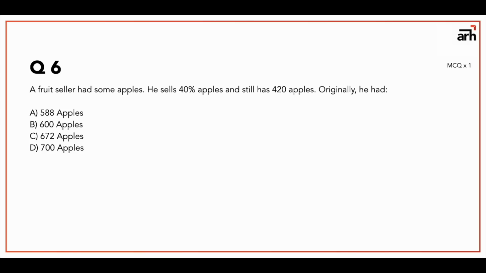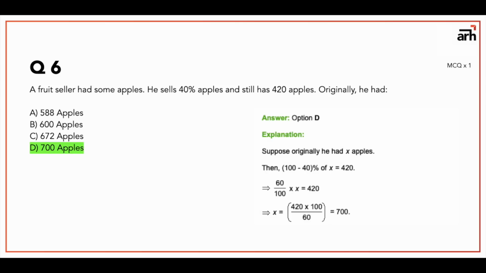Alright, question number 6 says, a fruit seller had some apples. He sold 40% of the apples and still has 420 apples. So originally he had. Now this is again a percentage question. So he sold 40% of the apples, which means that he was left with 60% of the total apples he had originally, and 60% of the apples was 420 apples.